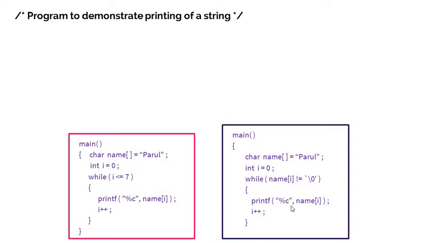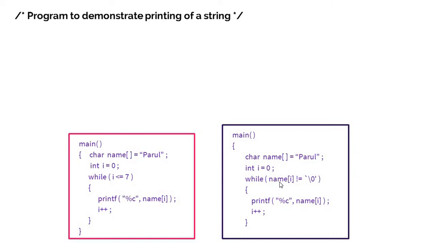Inside this, the loop continues again because name of 1, which is character A, is not a null character, so the condition is true. printf %c name of 1, so A will be printed. Again after that R will be printed, U will be printed, L will be printed, and after printing L, if I increment i++, then name of i becomes the null character, so the condition becomes false.